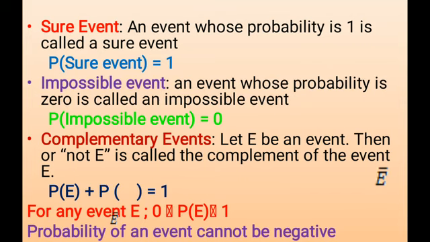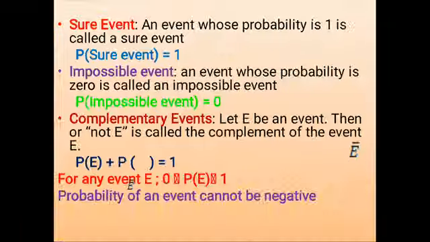It can be 0, it can be 1, and it will always be between 0 and 1. It cannot be more than 1, and it cannot be less than 0. That means it cannot be negative, it will always be a positive number lying between 0 and 1. Okay, these are the main points.